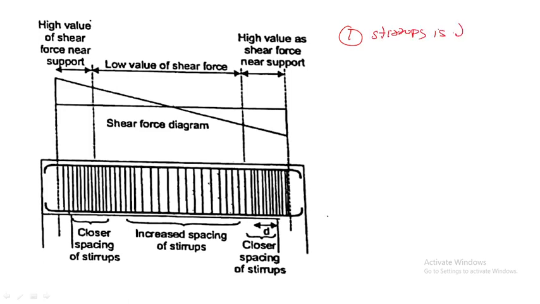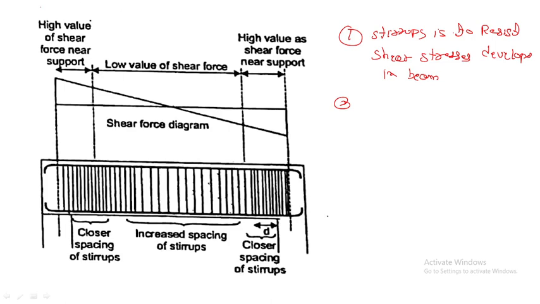The second point is, if it is a rectangular or simply supported beam, then the shear force decreases from the end towards the center, so there is an increase in the spacing.